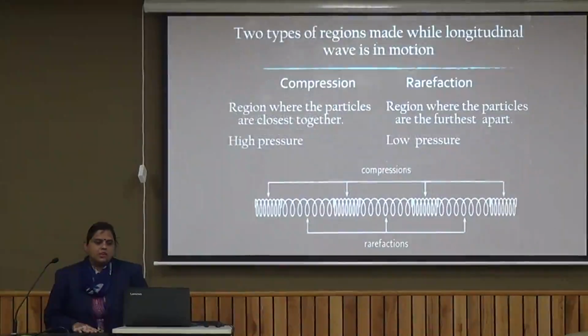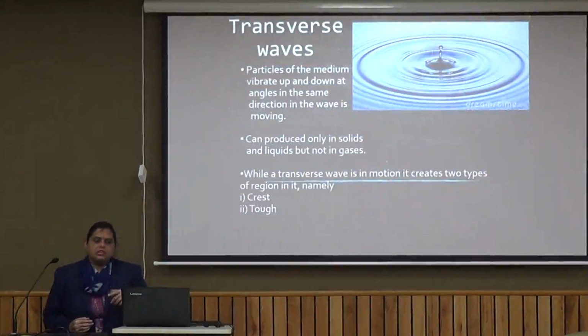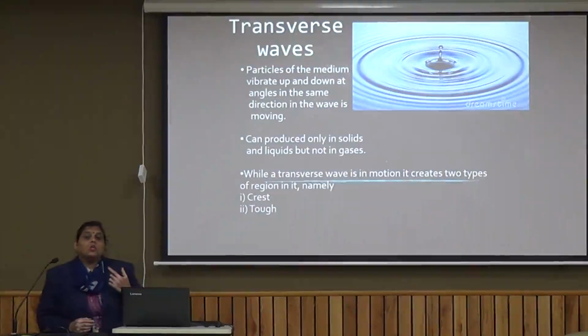When we consider longitudinal waves, like a long slinky, the regions where particles are closer have a higher pressure. That is a compression, and the regions where the particles are farther apart are low pressure regions, that is a rarefaction. A transverse wave, as I was discussing, you can only have on the surface of a liquid or through a gaseous medium or in a vacuum.